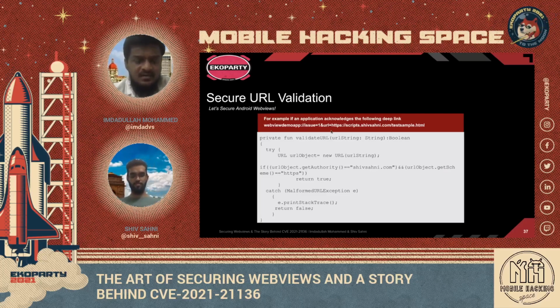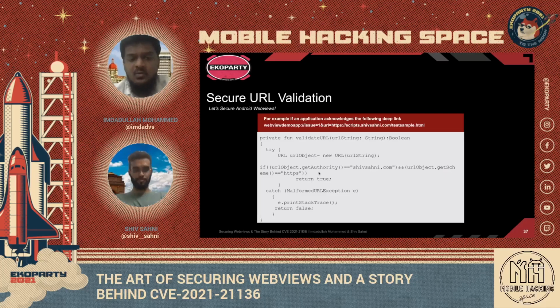For example, this is an example in Android where we have a function validateURL, which is taking the URL object, and then in the if condition it is extracting the authority from the domain name as well as the scheme. So if the authority matches shivshani.com and the scheme matches http, then only it will return true, otherwise it will not load the specific URL.